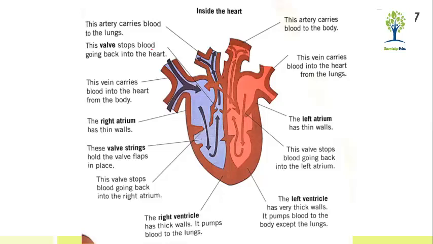There is also a valve that stops blood going back into the left atrium. The left ventricle has very thick walls. It pumps blood to the body except the lungs, because blood is going to the lungs from the other artery on the other side.